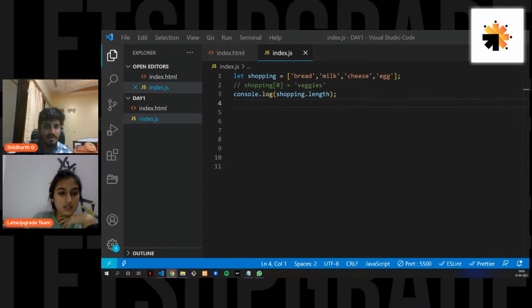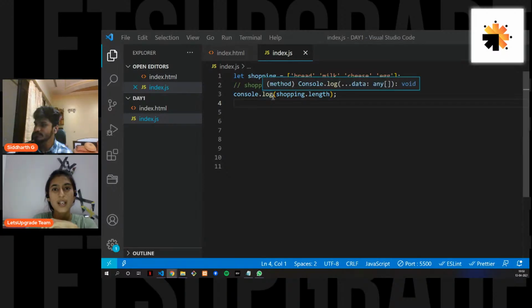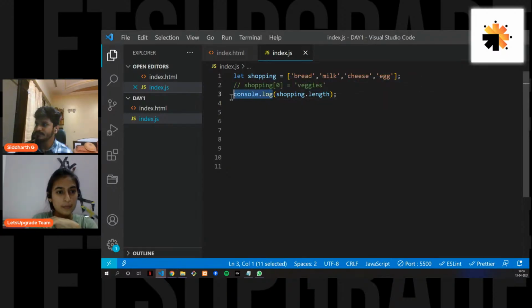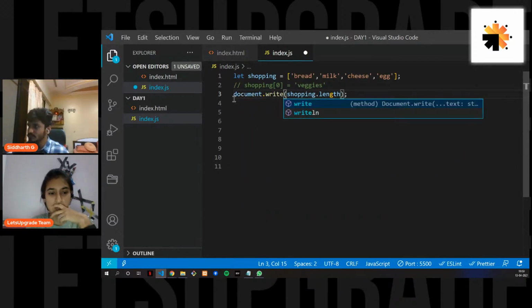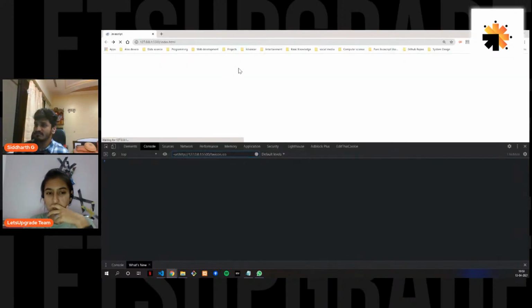Do we have any doubts? I don't think so. Okay. Alina Sheikh has a doubt: in place of console, can we use document.write? I think we can. But let's see if we can. Let's do that. Let's see if it gives us the value.